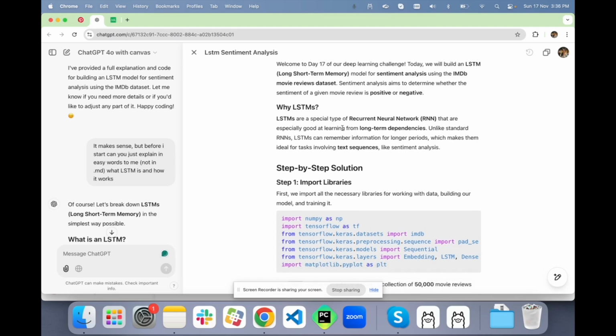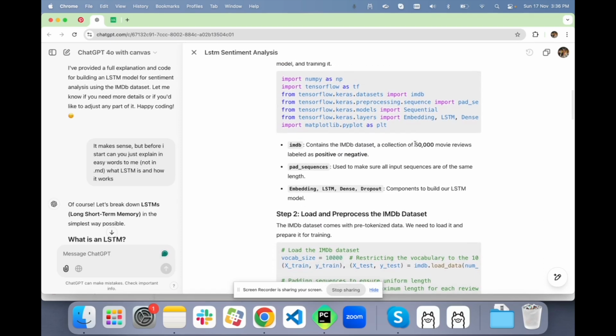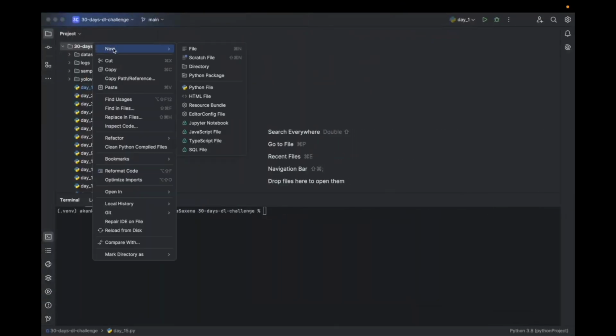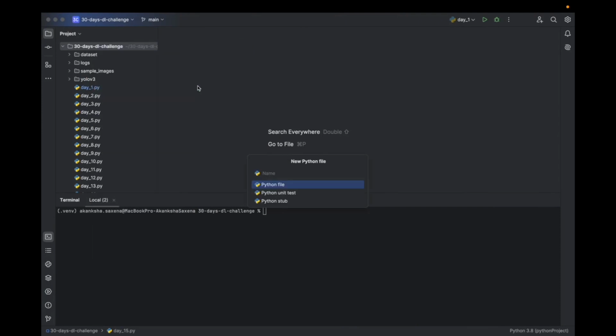Now, what is LSTM? We have already gone through it, but we can read it one more time. It says that it is a special type of recurrent neural network that is especially good at learning long term dependencies. Unlike standard RNNs, LSTMs can remember information for longer periods, which makes them ideal for tasks involving text sequences like sentiment analysis. So let's start with coding, and we will understand every new term that comes our way.